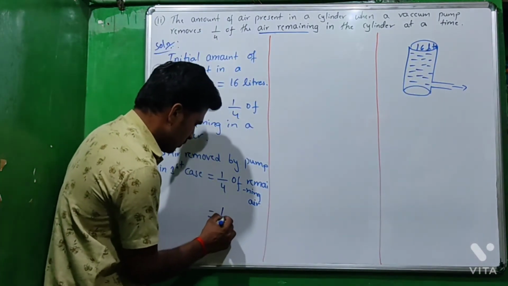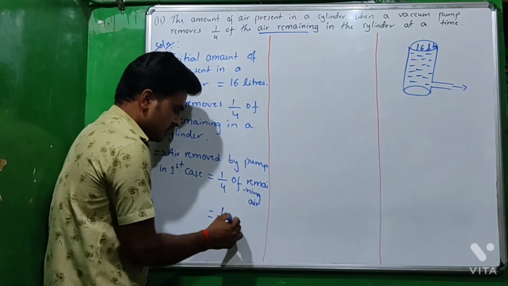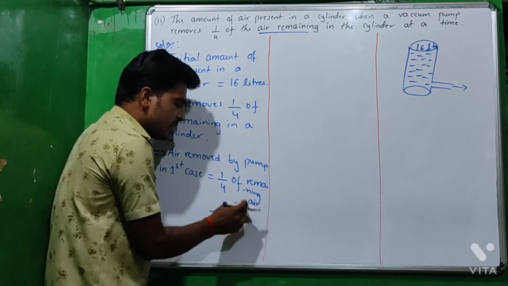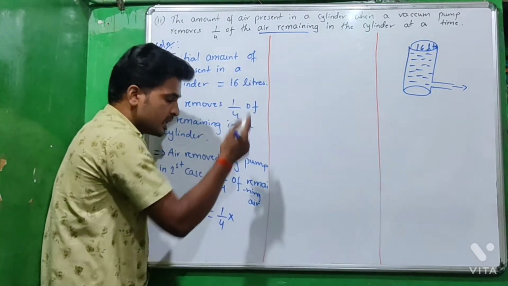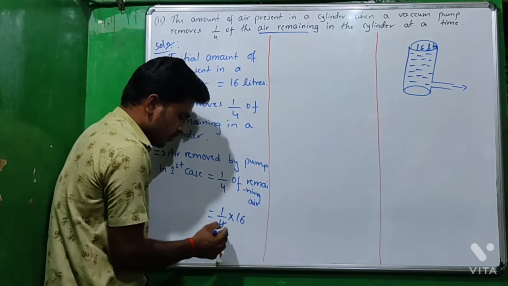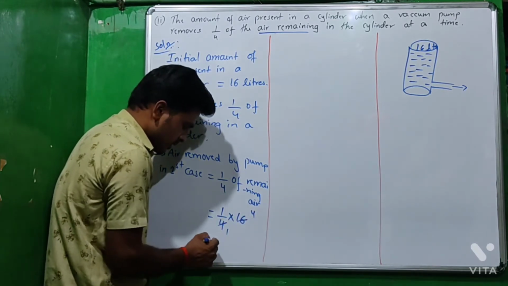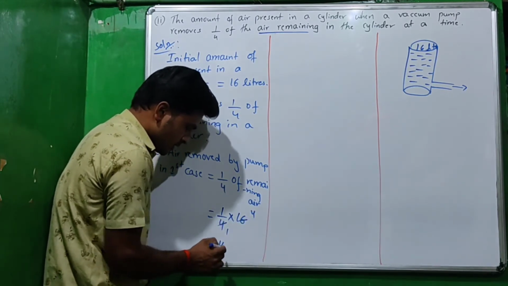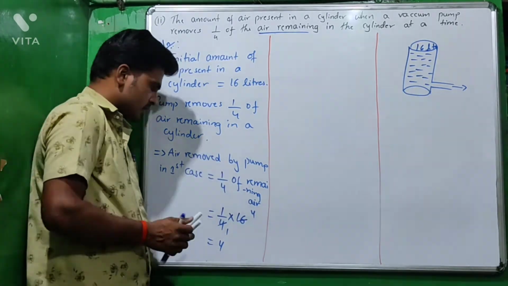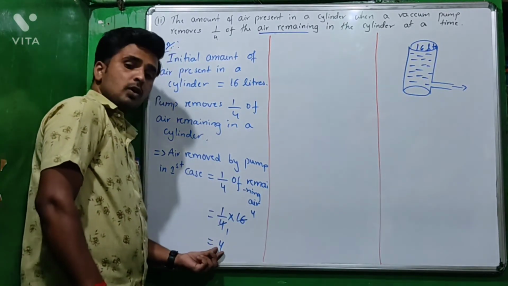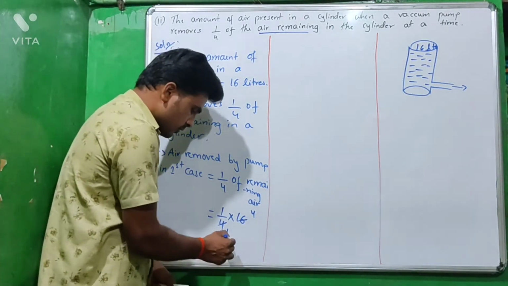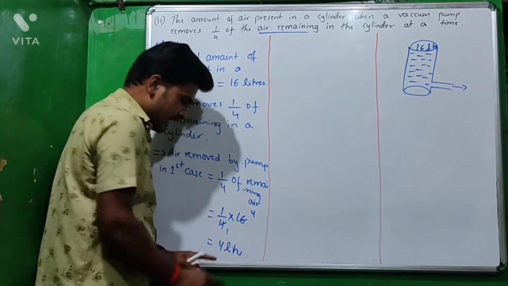So 1/4 of means multiplication of the remaining air in the cylinder in the initial case, that is 16. 1 4s are 4. So in the first case the pump removes 4 liters of air.